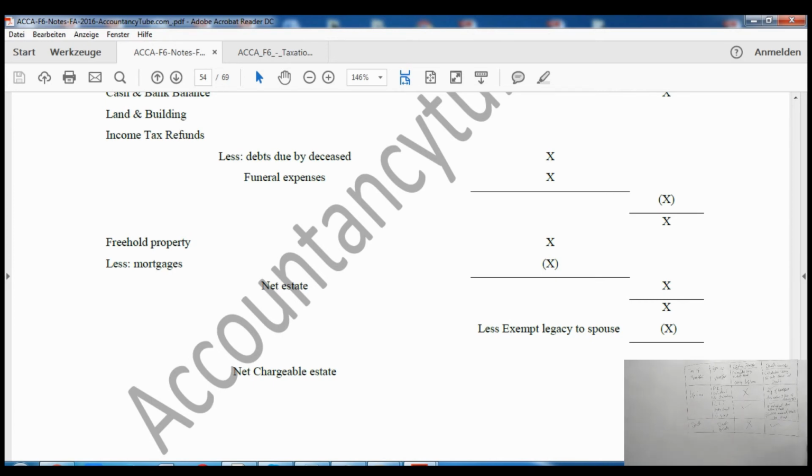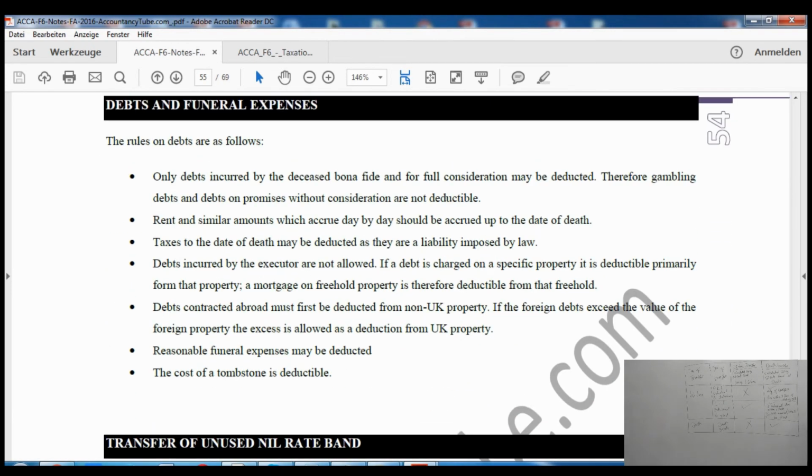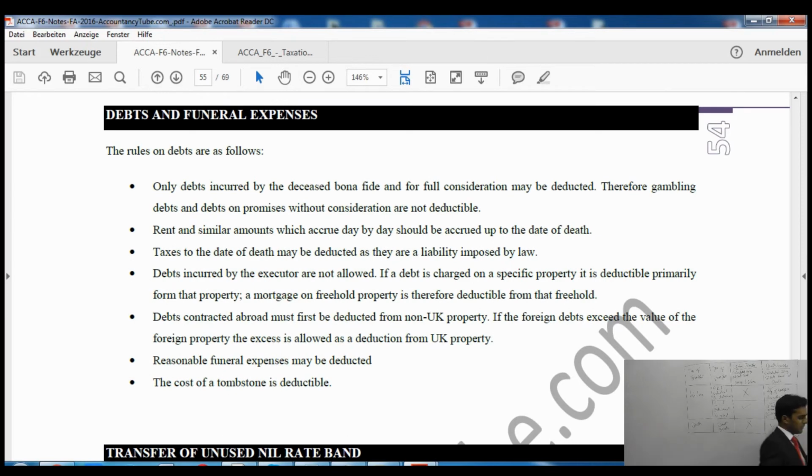Now if the individual has liabilities, they will have to pay some debts. What are the expenses which can be deducted? These are the expenses which can be deducted, but there is one hard and fast rule: if there is no consideration, it cannot be deducted.